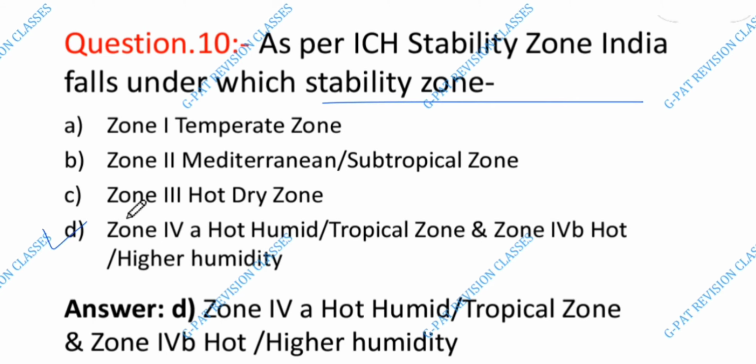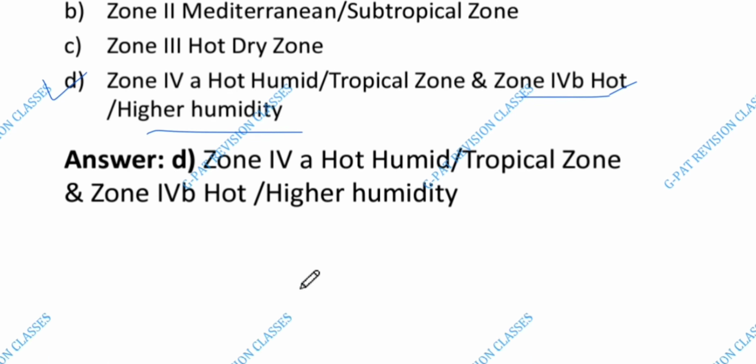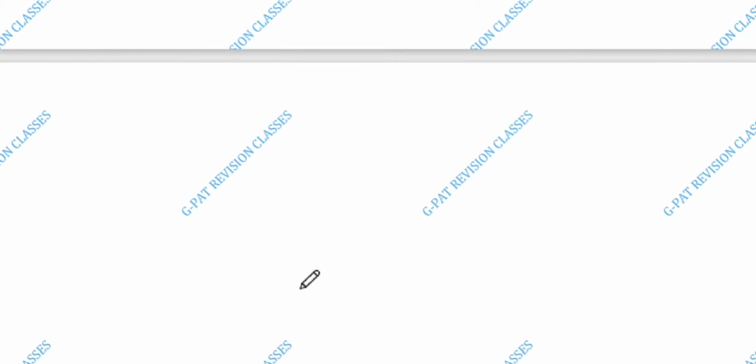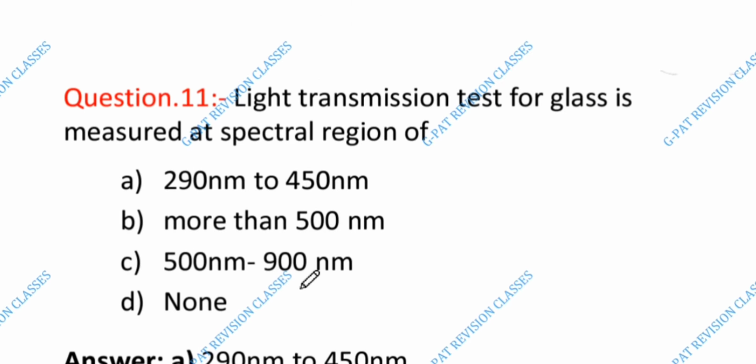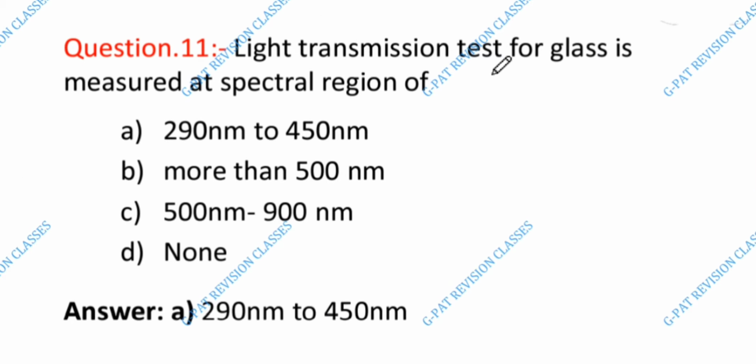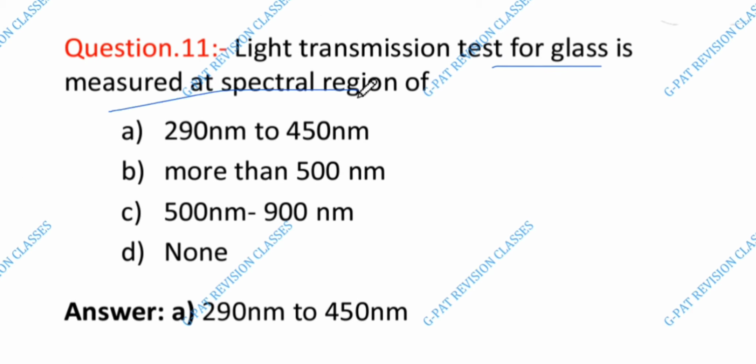The answer is D, zone 5 and 4th unit per tropical zone, and zone 4B hot by higher humidity. Next is 11 question number. Light transmission test for glass is measured at spectral region of, the answer is A, 290 nm to 450 nm.